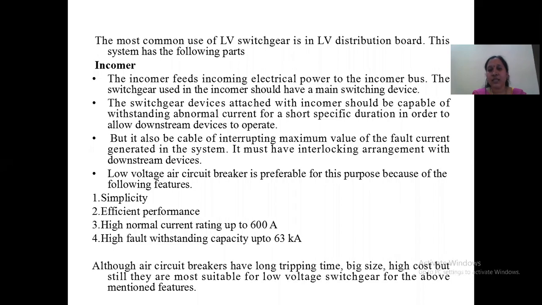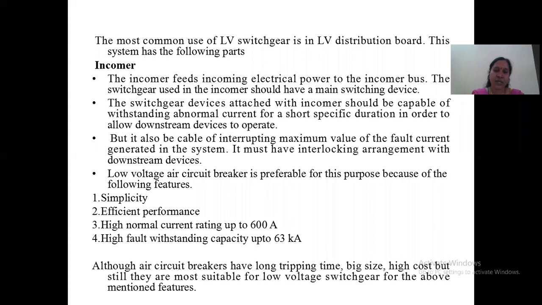Not only these features, we have different specifications for different air circuit breakers sometimes. The manufacturer can manufacture according to our requirements. If we require an air circuit breaker, we can give our specifications and get our required air circuit breaker.